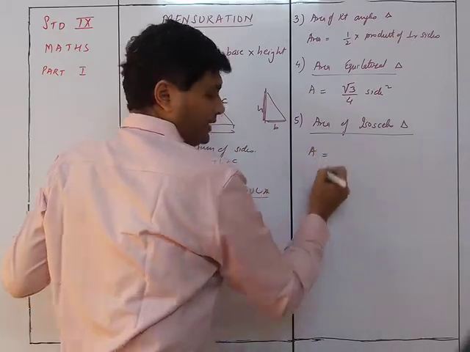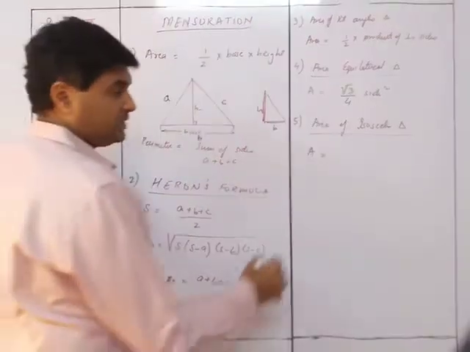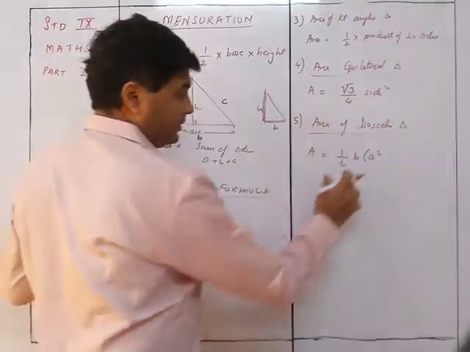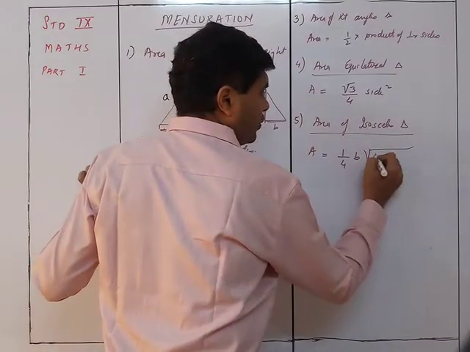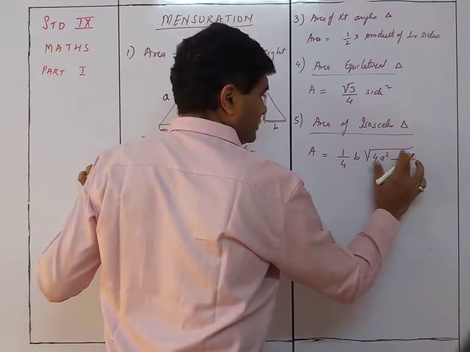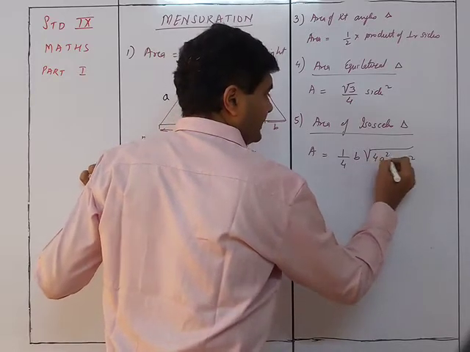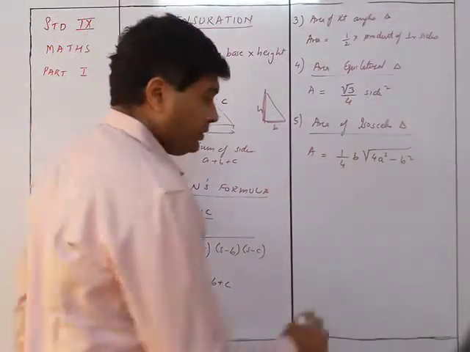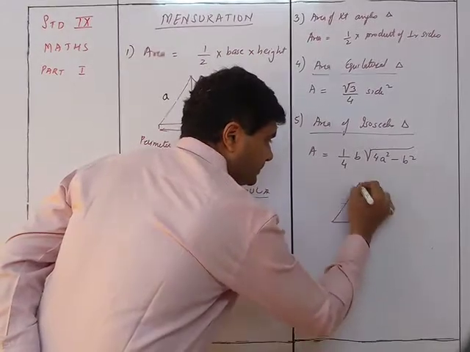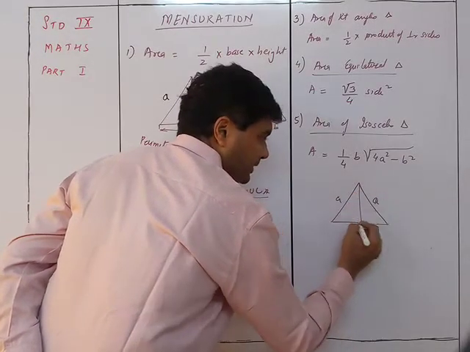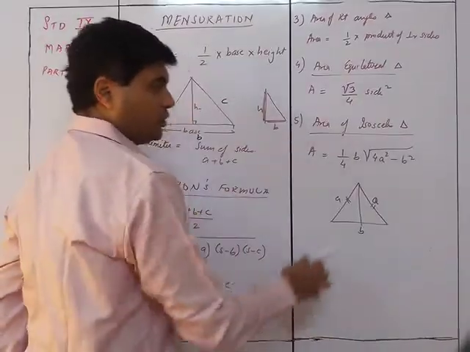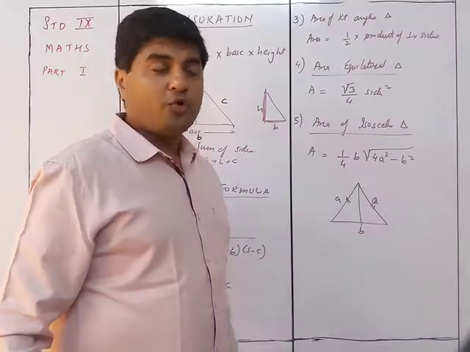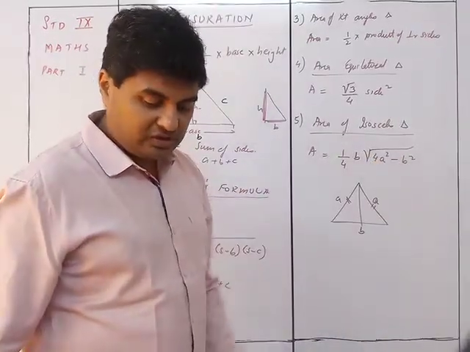The area of an isosceles triangle is given to you as 1 upon 4 b into square root of 4a square minus b square. So wherein you can see that if this is an isosceles triangle, these sides are a because they are equal, and this is the b. So 1 upon 4 b into square root of 4a square minus b square, that is nothing but 4 into equal sides square minus base square.